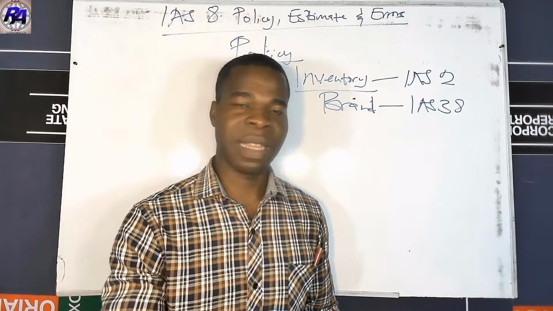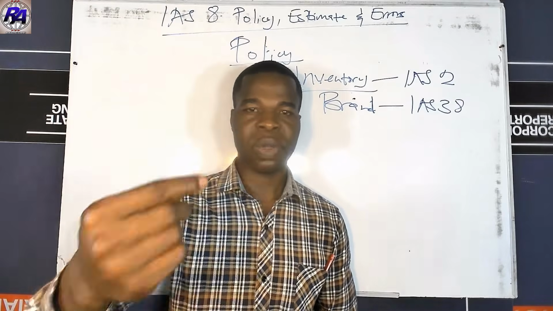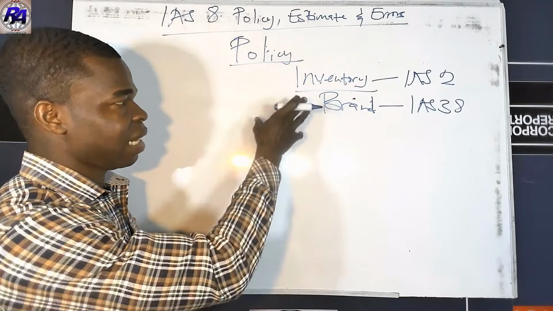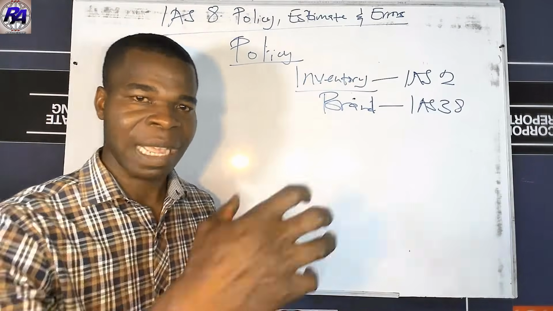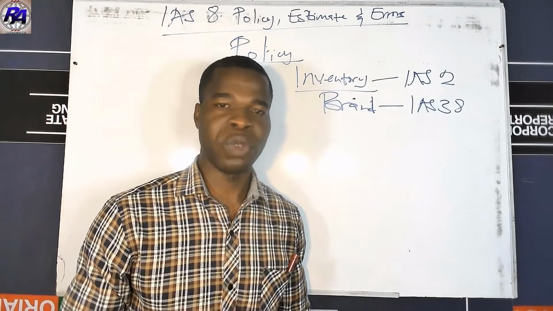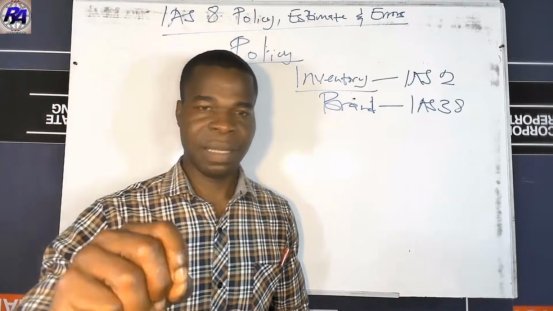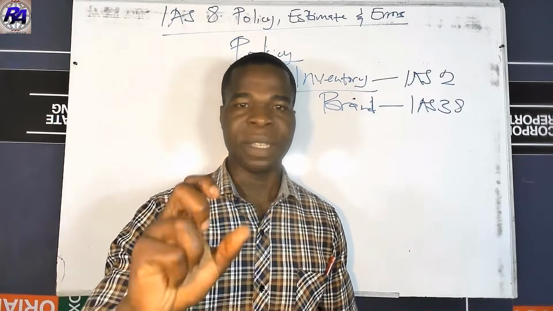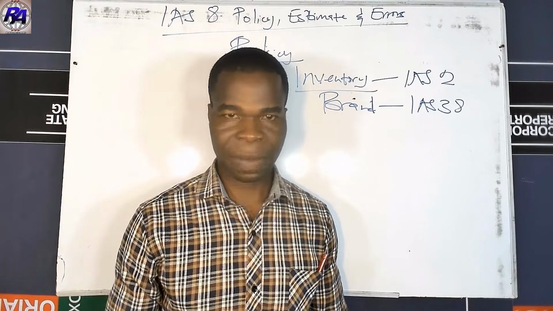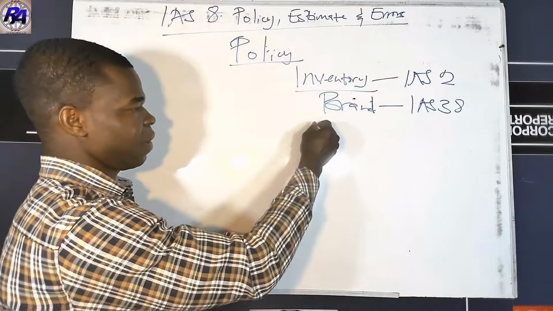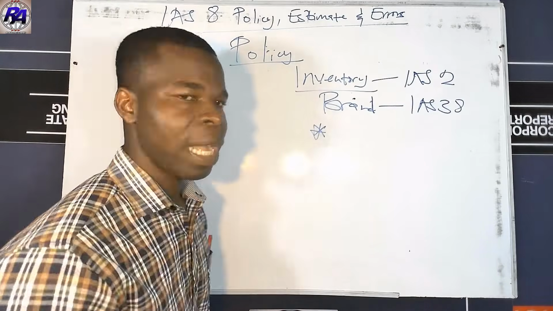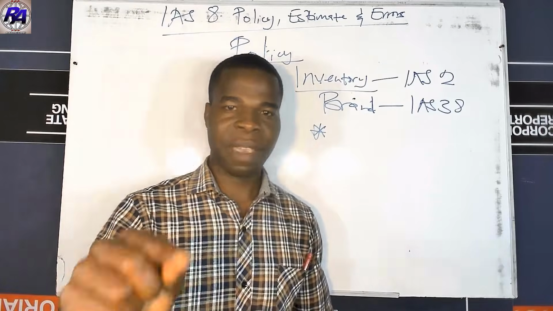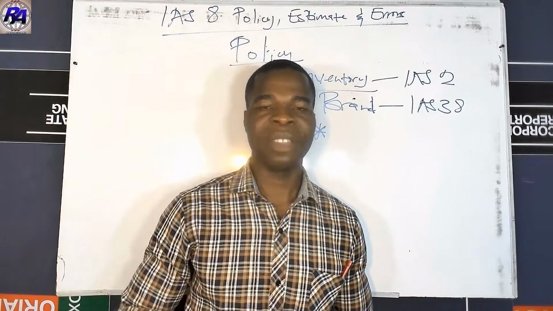But in doing that, because we want to ensure comparability, the standard prescribes some guidelines for you to use when the entity is using its judgment to treat a particular transaction. The first guideline is that first, look at the requirement and guidance in IFRS with a similar transaction.